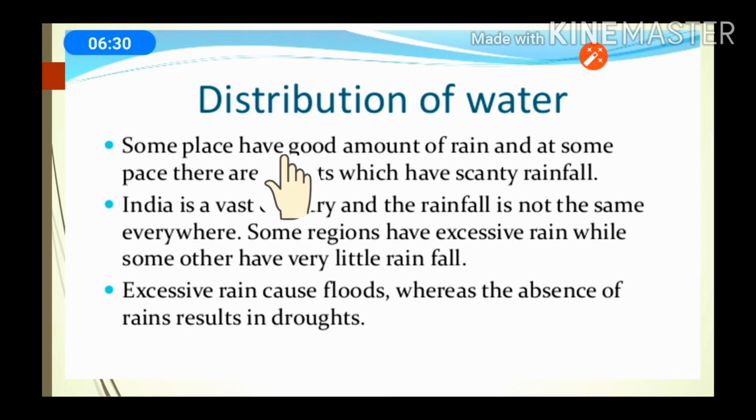Third point: distribution of water. First point: some places have a good amount of rain, and at some places there are deserts which have scanty rainfall.